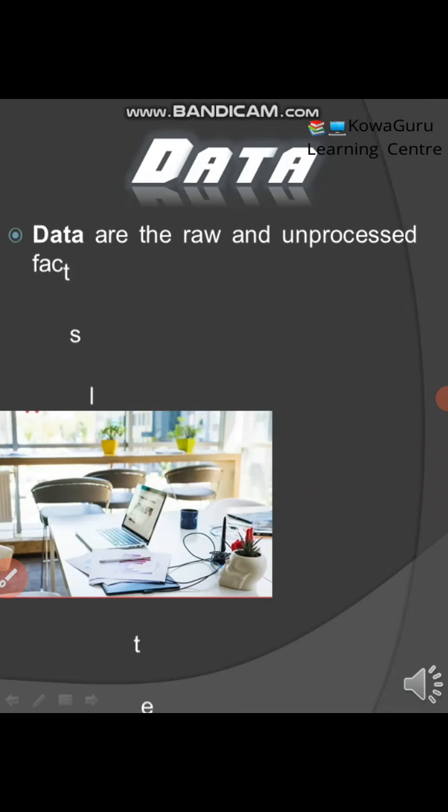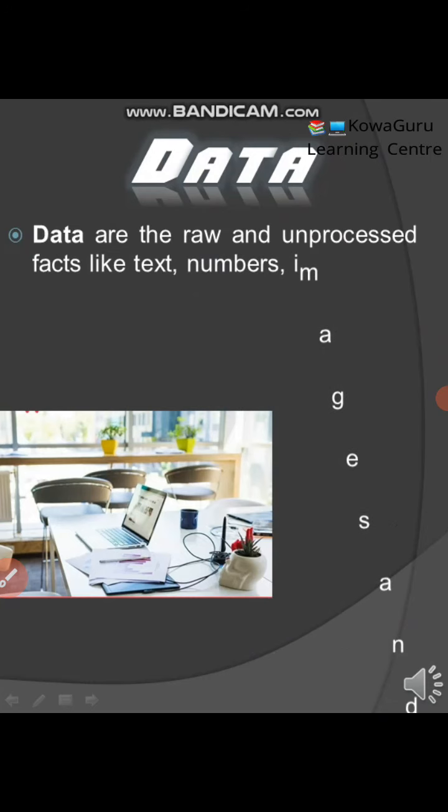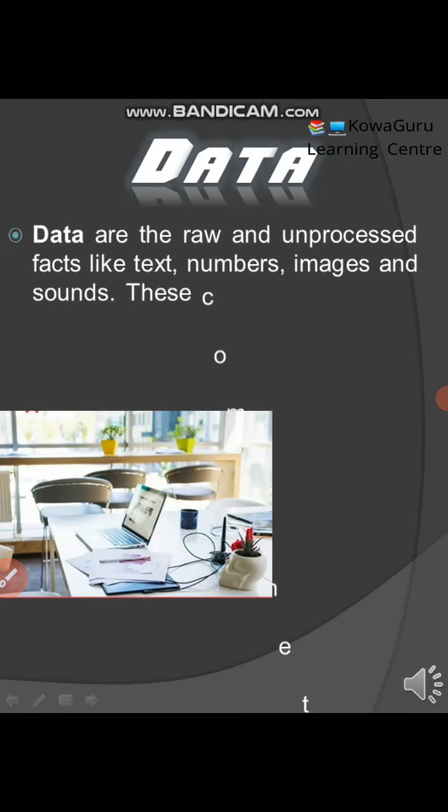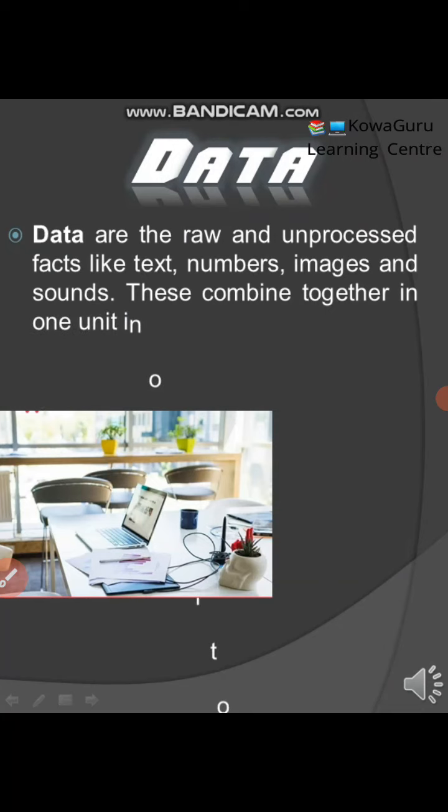Data are raw and unprocessed parts, like a text, like a number, like a symbol, like image, like sound, pictures, videos, and so many things, which are raw and unprocessed parts. These combine together in one unit in order to make a file.